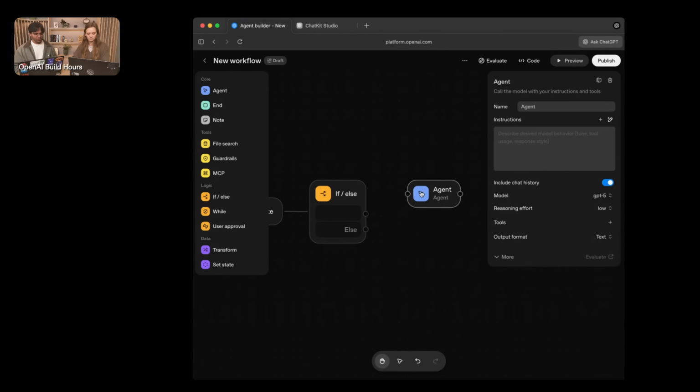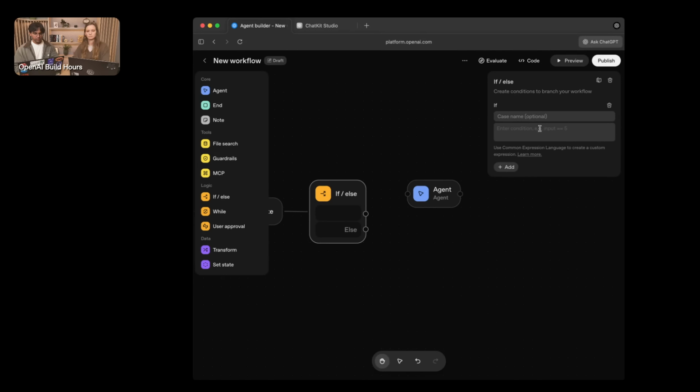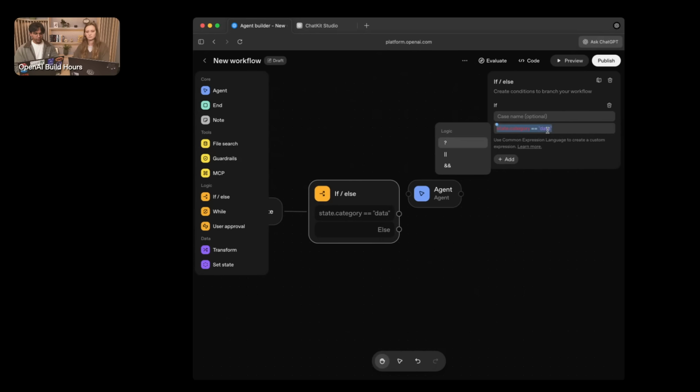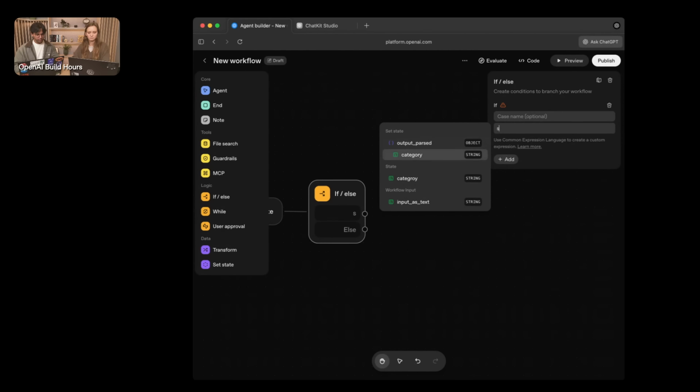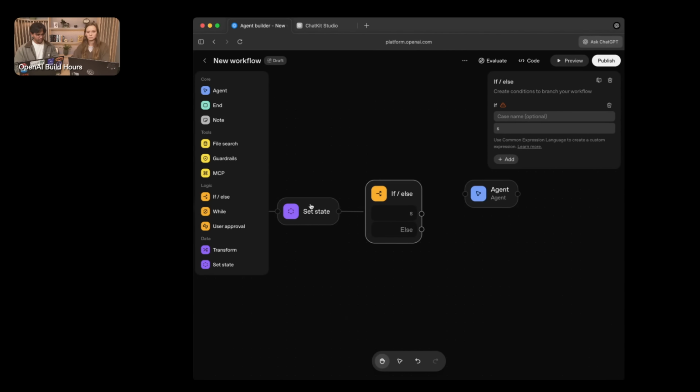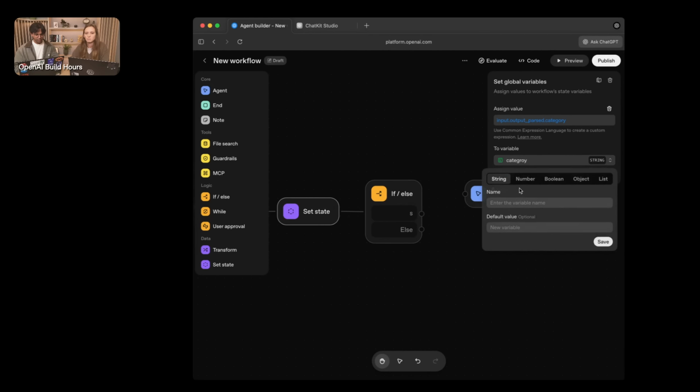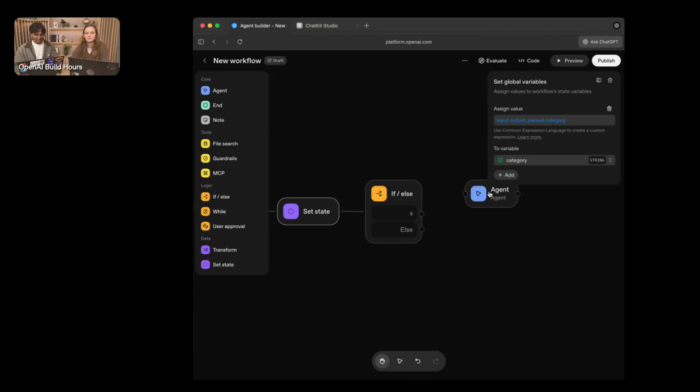What we'll do here is drag this agent in, and we'll set the conditional statement here to say if the state category is equal to data. Let's see. Oh, it looks like I spelled it wrong. Debugging. Great.